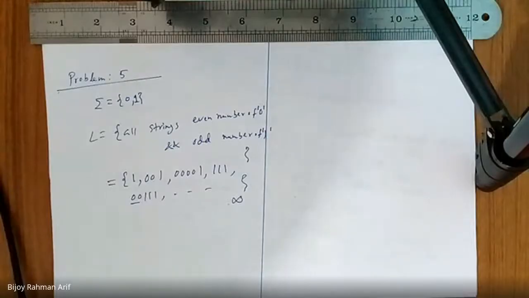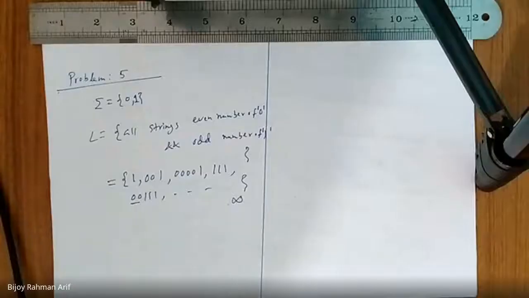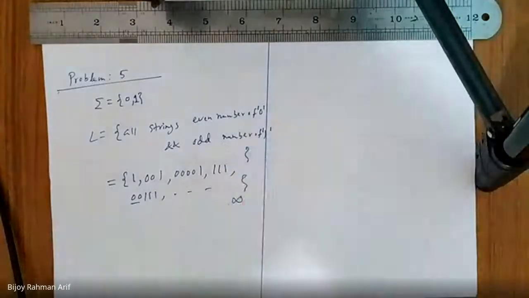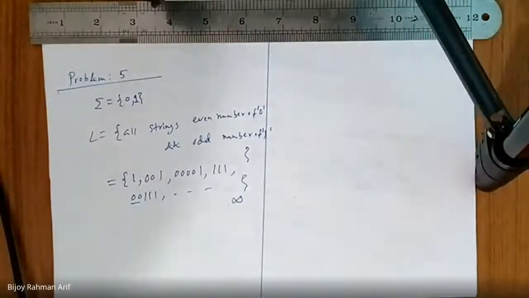Sir, there will be two states, odd and even. Two states for what? For which one? One for even, one for odd. Which one are you talking about? Odd. We are not counting the total number of 0s and 1s. We are counting 0 individually, 1 individually. Sir, one is a state for 1 and one is a state for 0.